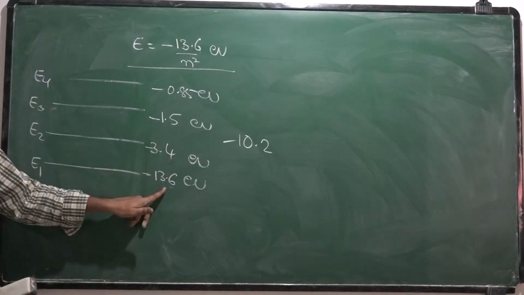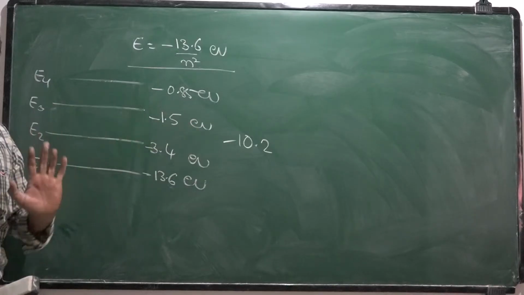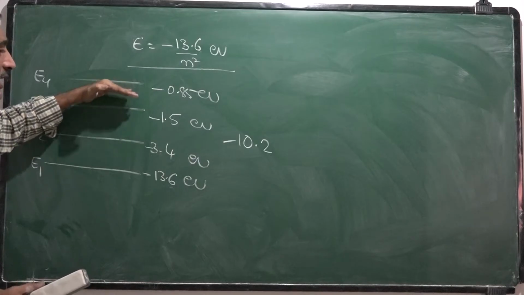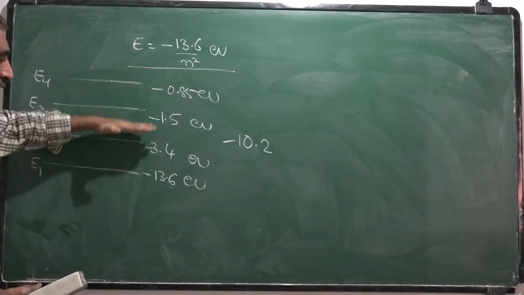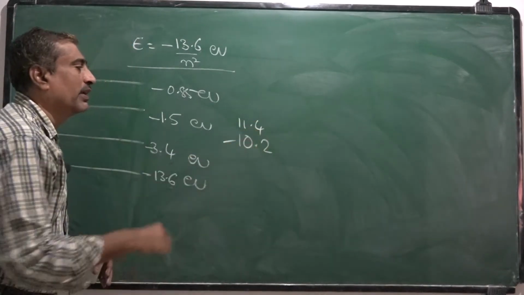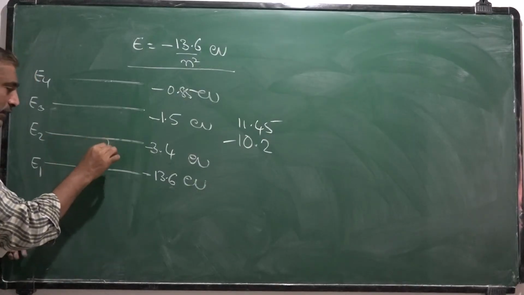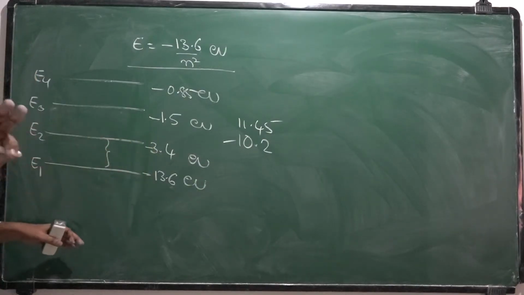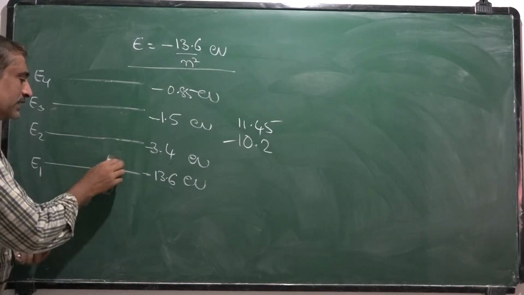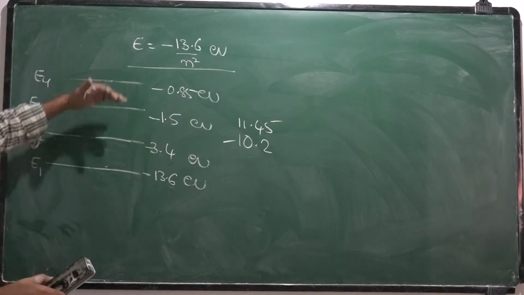These two are allowed values. And next, minus 1.5 electron volt is an allowed value. That means the energies of the electron are quantized. That means they are not continuous. That means the electron cannot possess 11.4 or 11.45, all these. Any value in between these two is not an allowed energy value for an electron. So this electron possesses this type of energy values, and these values are quantized energy levels.